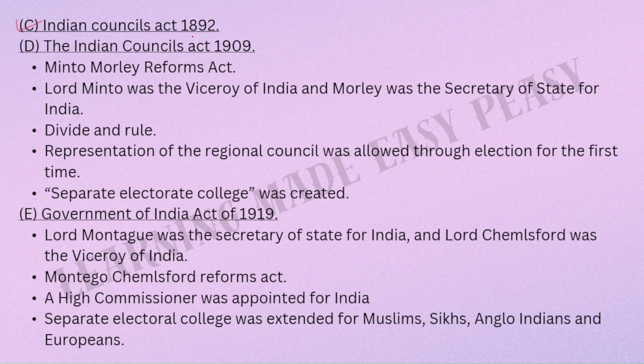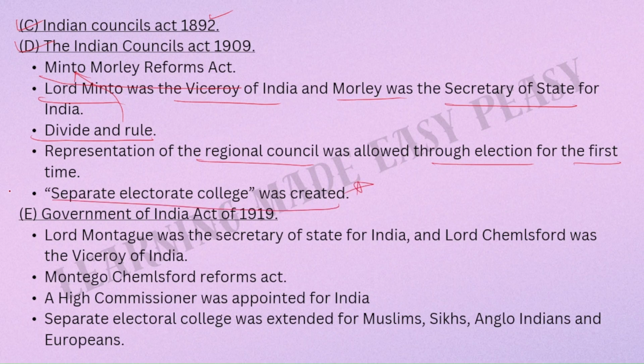We have this Indian Councils Act of 1892. Please remember the years. The years are always important, okay? Then we have the Indian Councils Act of 1909. It is also called the Minto-Morley Reforms. Lord Minto was the Viceroy of India and Morley was the Secretary of State. Divide and rule policy was used through this Act, and it was basically given by Lord Minto. Representation of the regional council was allowed through election for the first time. This is important. Separate electorate was created, again important.